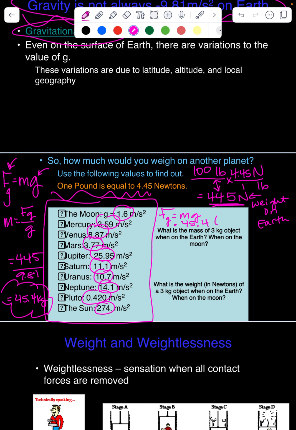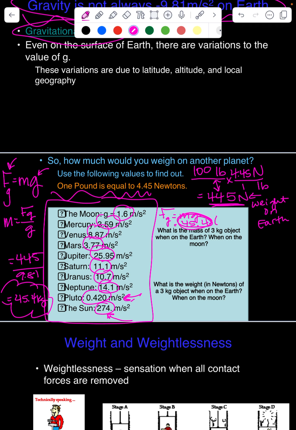What you would see is that you would weigh a lot more on the sun than you would on Pluto, but your mass hasn't changed. Your body composition would not change. I had somebody earlier today who weighed almost 9,000 pounds on the sun and like 10 pounds on Pluto.